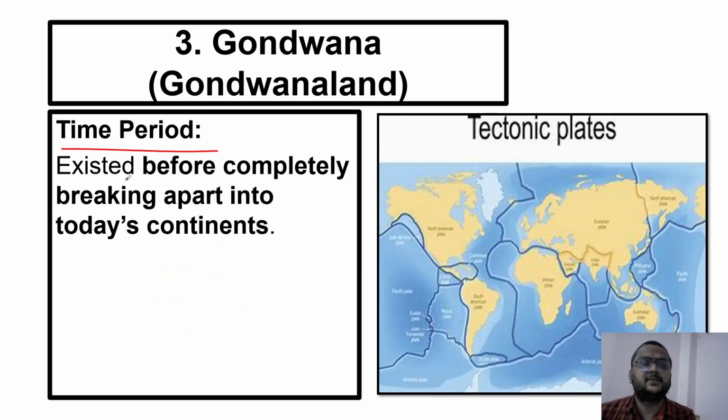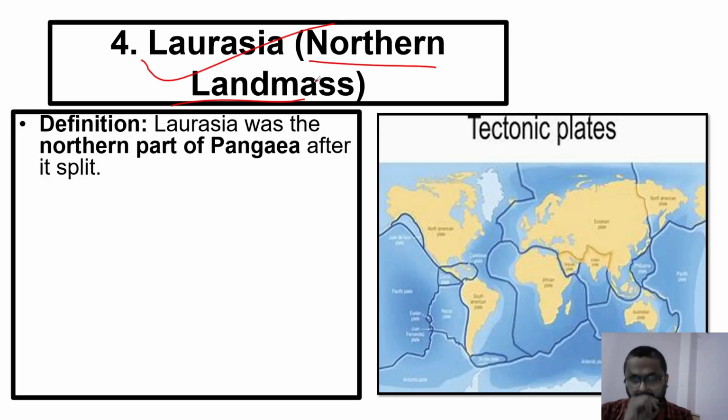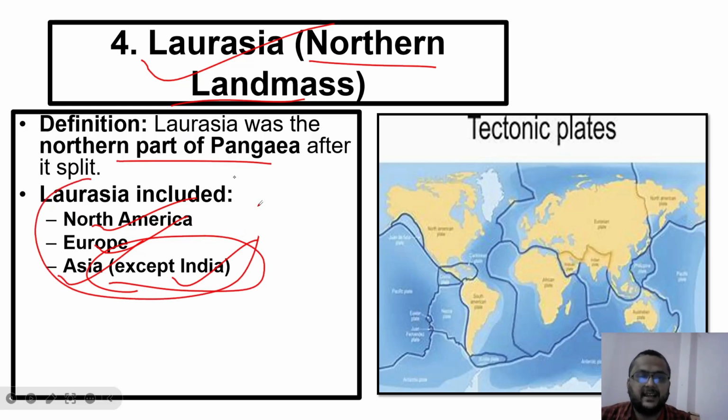Time period: it existed before completely breaking apart into today's continents. So today's world is getting created. Before that, it existed. Now let's talk about the northern landmass, which is called Laurasia. Laurasia was the northern part of Pangaea after its split. Laurasia included North America, Europe and Asia except India, because India is included in Gondwana land. So these are the areas in the Laurasia landmass.